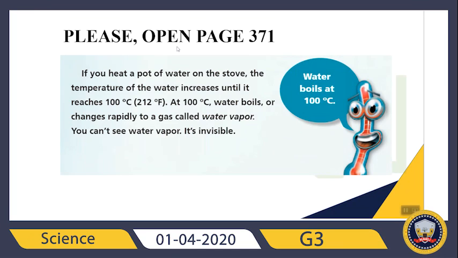Okay, right now please check page 371. It says, if you heat a pot of water on the stove, the temperature of the water increases until it reaches 100 degrees Celsius or 212 degrees Fahrenheit. At 100 degrees Celsius, water boils or changes rapidly to a gas called water vapor. You can't see water vapor, it's invisible, but we know it's changed at 100 degrees Celsius.